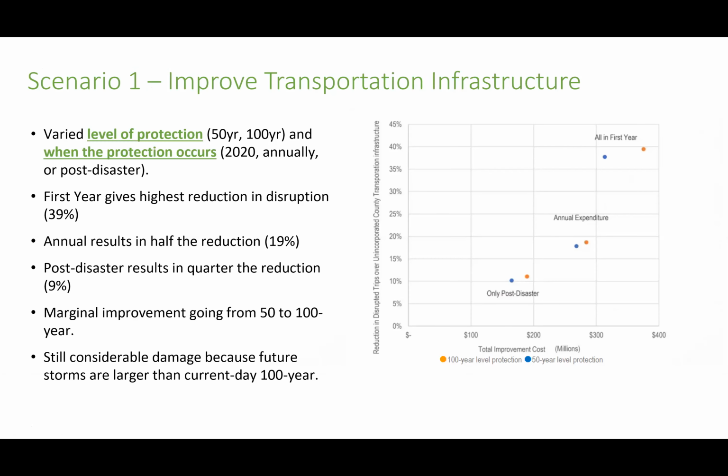Some other results that came out of this tool: one of the scenarios we tried was to improve the transportation infrastructure. And some of the things we varied were, what if you apply all of your improvements in the first year? What if you apply them annually? So a couple of bridges a year, a couple of culverts a year, or what if you only respond